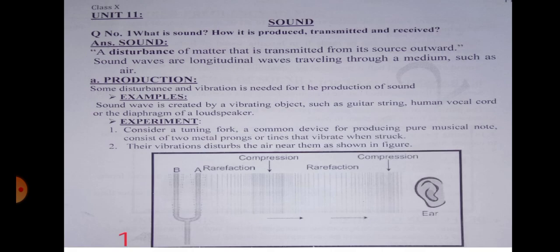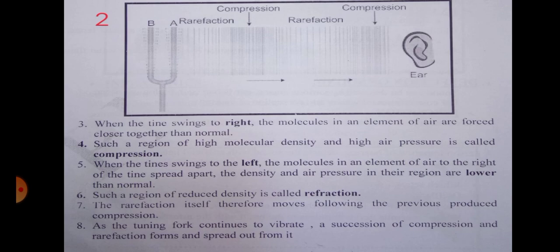So, consider a tuning fork, a common device for producing a pure musical note. It consists of two metal prongs as you see on your screen, and you can see on page number 29 that these prongs vibrate when struck. Their vibrations disturb the air near them, as shown in the figure, in the form of compressions and rarefactions.